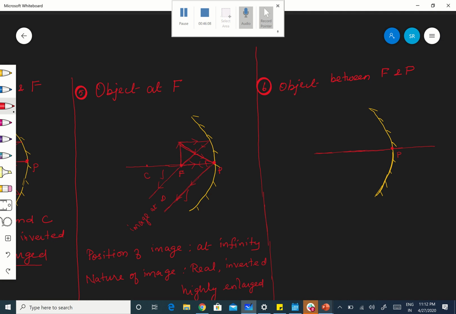Now here is my F and here is C. PF should be equal to FC. I am repeating this. If not, you will not get the image at the required place, a proper point, proper position. And I'm keeping the object between F and P.